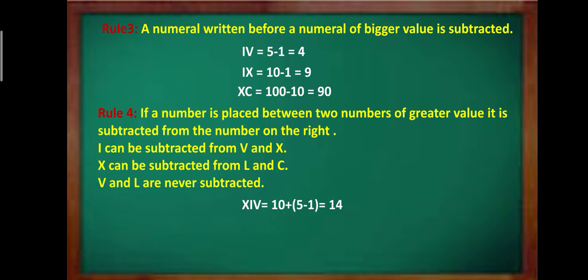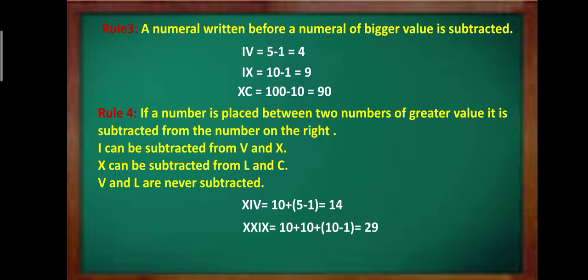So here we have XIV. Now I has smaller value as compared to the two numerals that are on its either sides. So we have XIV. So what we will do, we will write first the value of X, that is 10, plus within brackets we are going to subtract the value of I from that of V. So we get 5 minus 1 within brackets. So the answer will be 10 plus 4, that is 14.